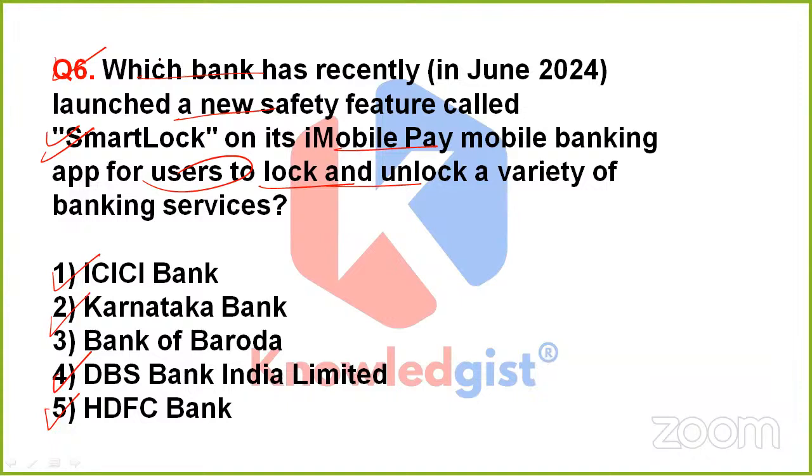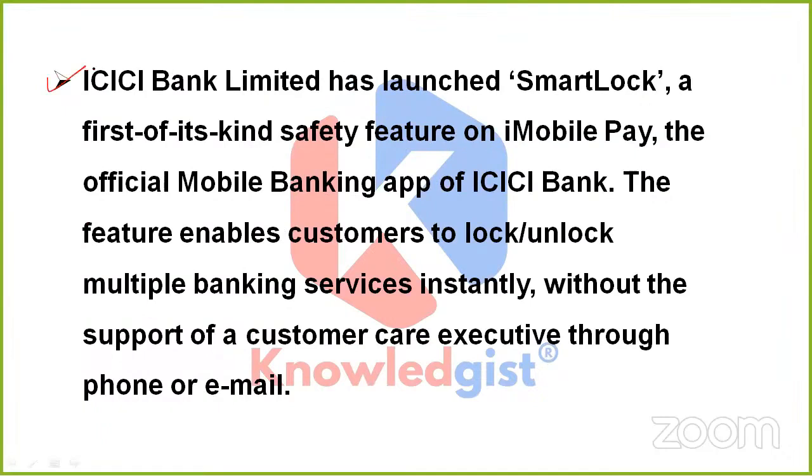Okay, great. So yes, this time the correct answer is option 1, that is ICICI Bank, which means ICICI Bank Limited has launched Smart Lock. What is it? It is a first of its kind safety feature on the iMobile app, which is the official mobile banking app of ICICI Bank. Of course, when someone launches something, they use their own mobile app. So what is the name of that mobile banking app for ICICI? It is the iMobile app. What has been launched? A new first of its kind safety feature named Smart Lock.